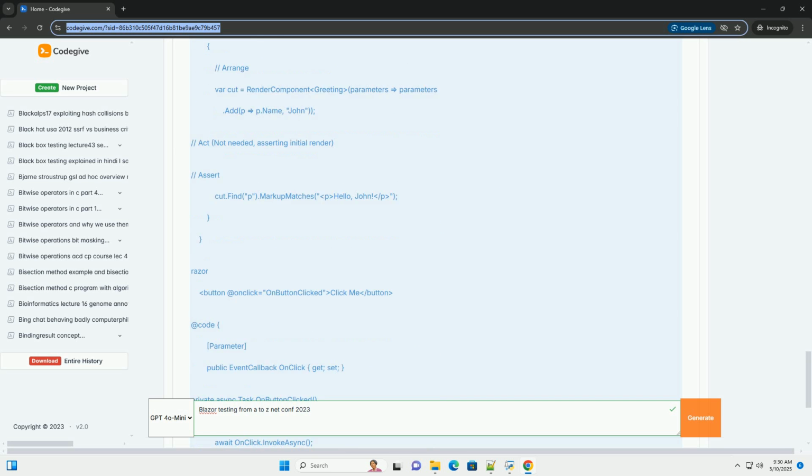10. Conclusion and further resources. Testing is an essential part of Blazor development. By using a combination of unit, integration, and E2E tests, following best practices, and leveraging advanced testing techniques, you can build robust, reliable, and maintainable Blazor applications. Further resources: bUnit documentation, bunit.dev.